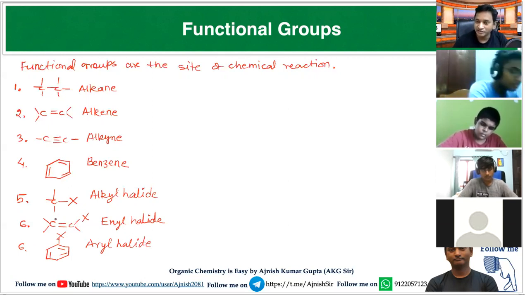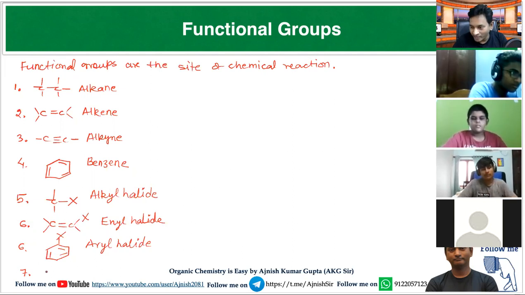On that basis, the first chapter of 12th class, alkyl halide and aryl halide, is created. So the attachment must be crystal clear. Which compound is called alkyl halide? Which compound is called enyl halide? Which compound is called aryl halide? And when CO is connected with halogen, such compound is called acid halide. Is it clear to everyone?